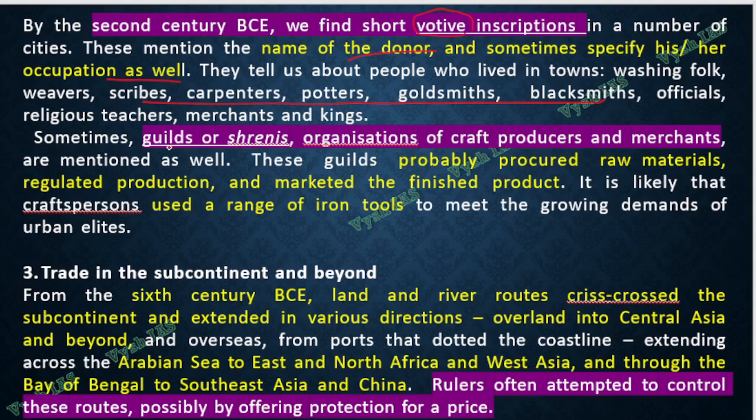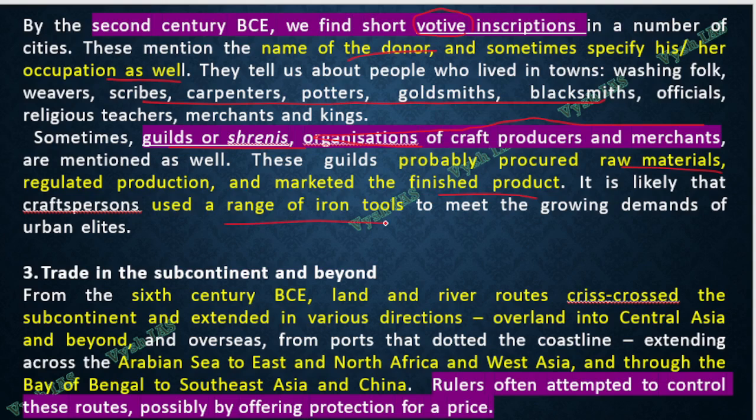Then there is another term called guild or shreni, which is nothing but a group of merchants, an organization of craft producers and merchants, and they will be controlling everything from the raw materials to the finished product. They are the ones who control the shipping and trading. So they used a lot of iron tools, and about them also in the inscriptions a lot of mention is there.